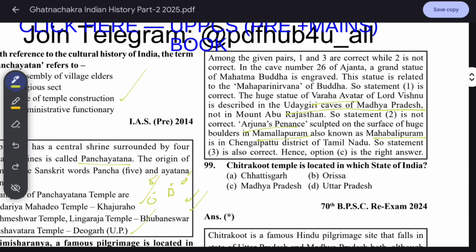It is in Chengalpattu district of Tamil Nadu.